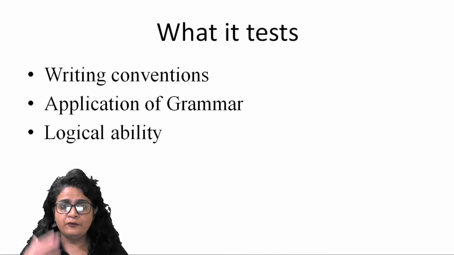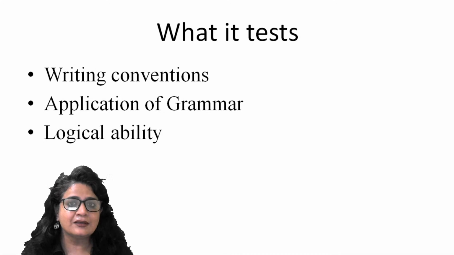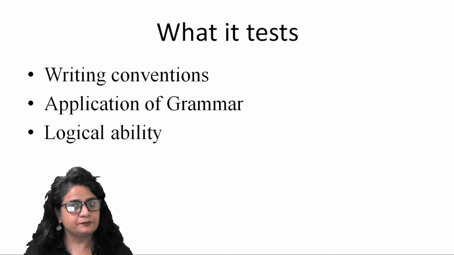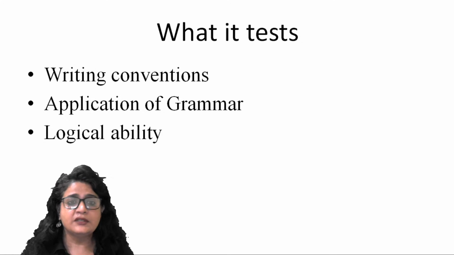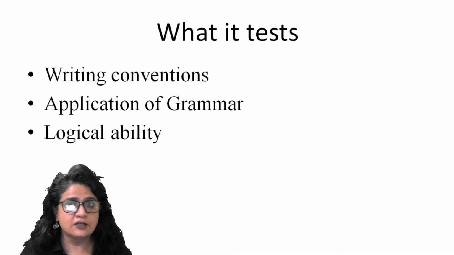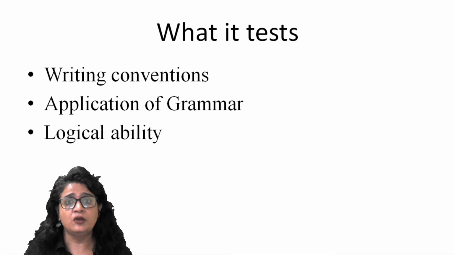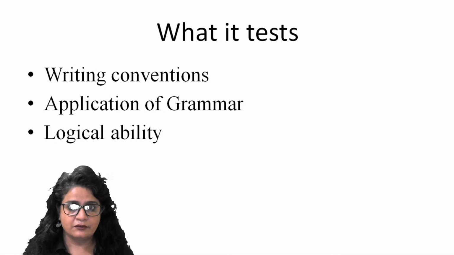Alright? So I hope we are now clear about what is tested by the set of questions of Para-Jumble. Now, since you know this is tested, you can start focusing on acquiring one of these skills, or two of these skills, or if possible, all three skills, right?